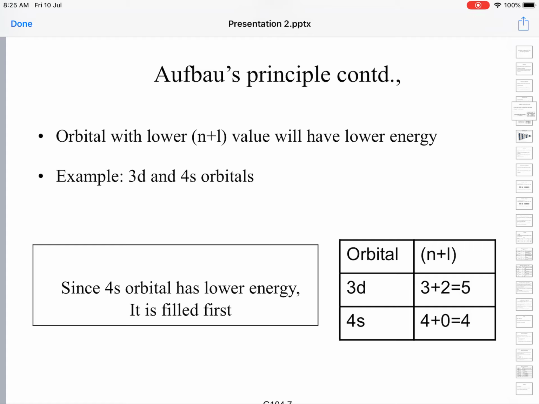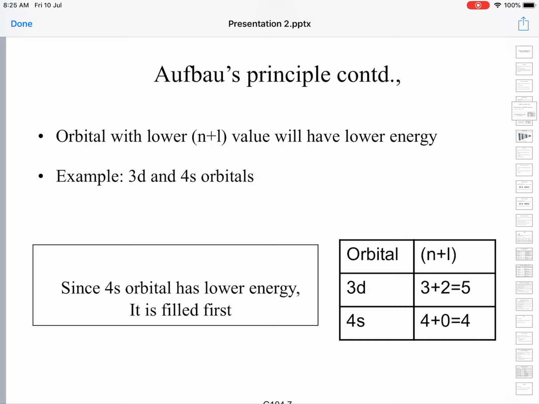So electrons also seek stability and try to lower their energy as much as possible. So electrons enter first those orbitals which have the lowest energy.